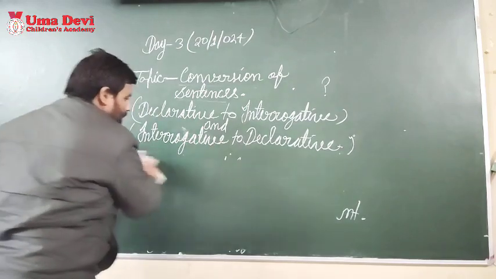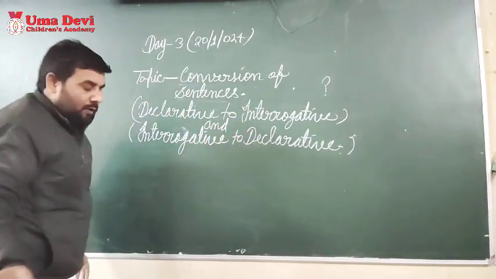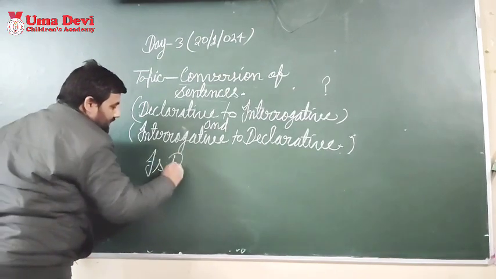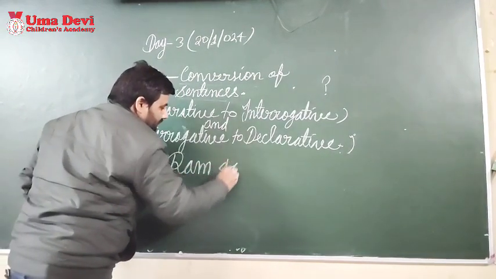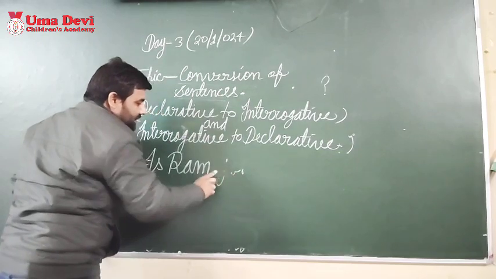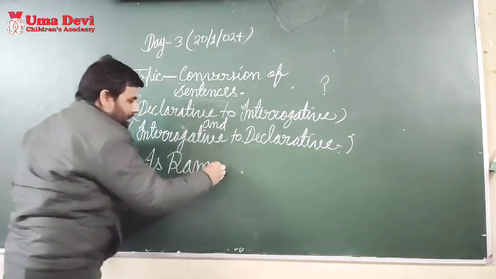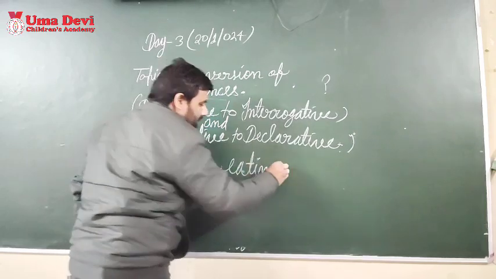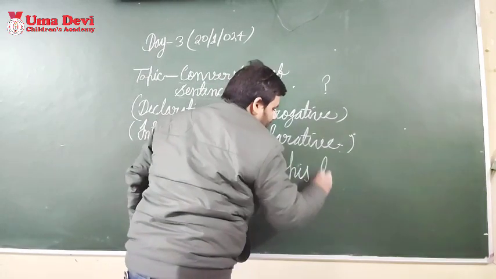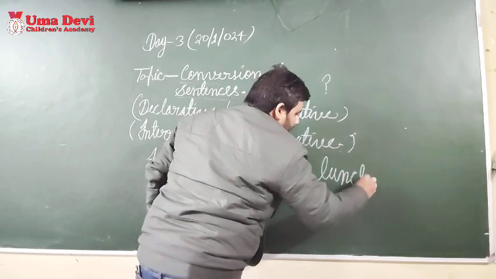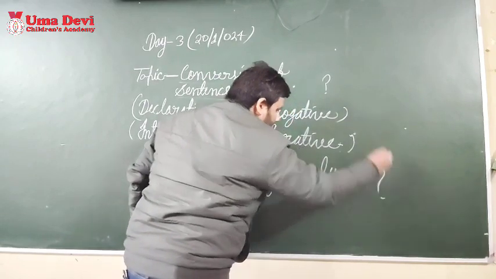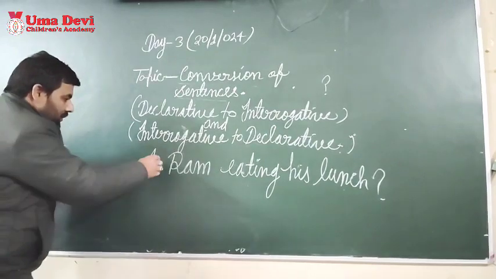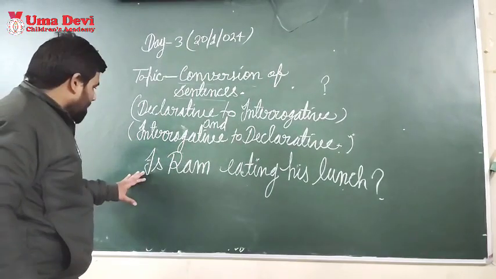I am going to tell you one more example, from interrogative to declarative. Suppose it is: is Ram eating his lunch? Eating his lunch or taking his lunch, both are the same.